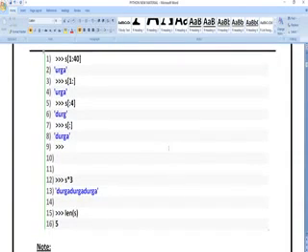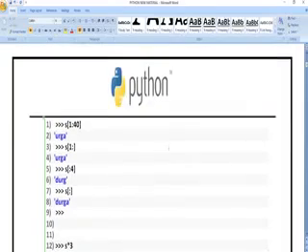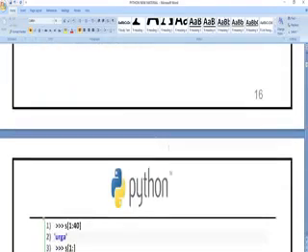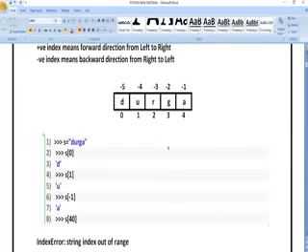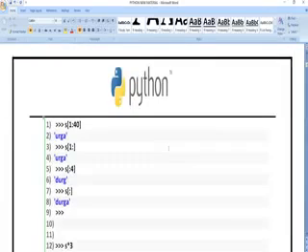So here you can see the next one is S of 1 to 40. What is the meaning of that? Whatever the input we are having, I want from the first letter up to 40, meaning whatever the remaining letters are, up to 40 I want to get. So what is the first letter for me? Here you can see, what is the first letter? U. To 40 means there are no 40 elements for me. What are the remaining? U, R, G, A. So that is the result I am going to get.